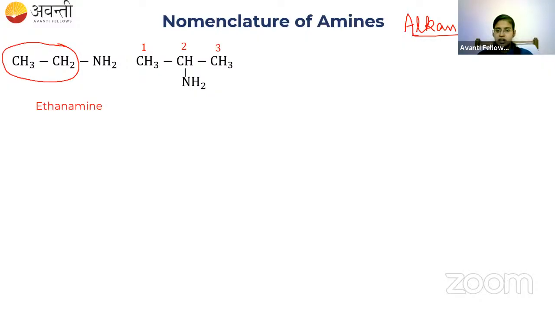Yeah. Parveen, you have to remove E from your answer. We are replacing E by amine, right? So the name of the compound is propan-2-amine. Chandan is correct, but he has made some small mistake. Yeah, spelling mistake. Your answer is correct. Propan-2-amine is the correct answer because at the second position only we have the amine, right? So we have to mention the position of the amine group to which it is attached. Got it? What about the third compound?